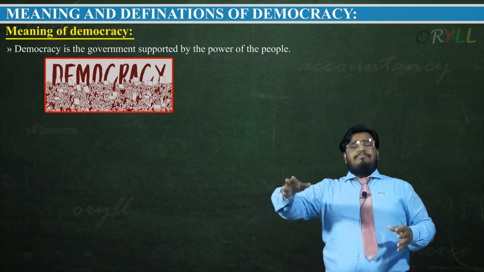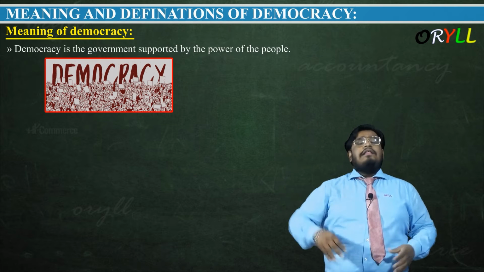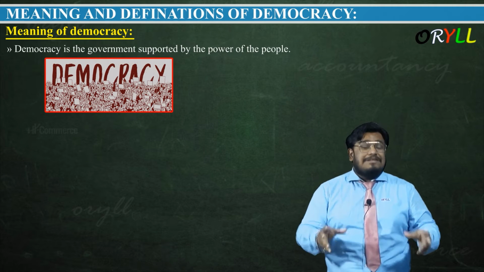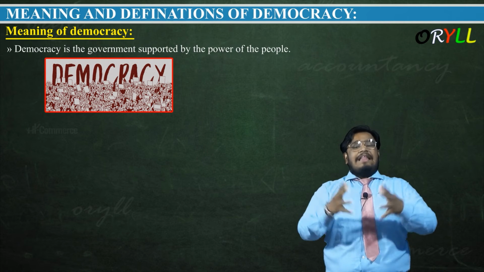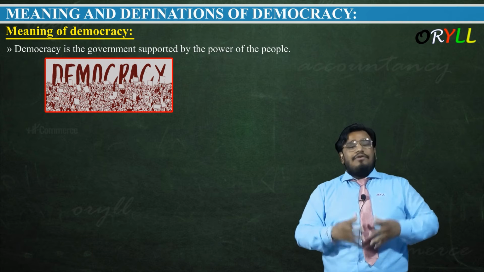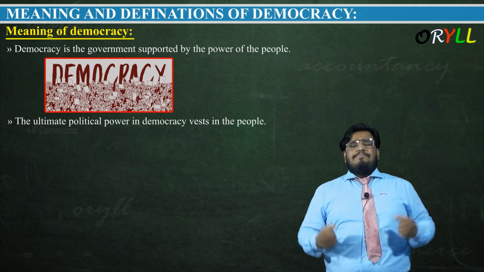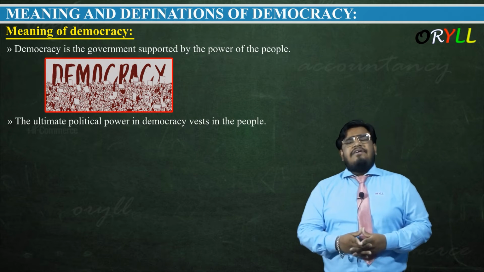We vote for our people, that is MLAs and MPs. The MLAs and MPs vote at the final level, in politics meaning the country level, from each state or each region, and they make the Prime Minister of India. The ultimate political power in democracy rests in the hands of people. The ultimate power is in the hands of people. That's the thing we have seen, right?